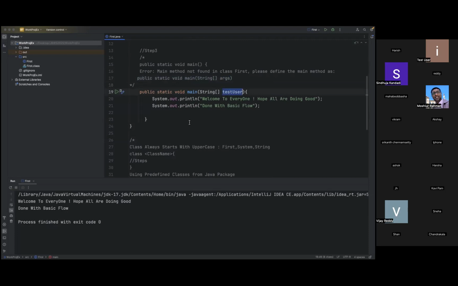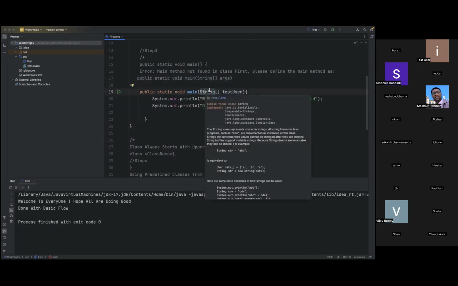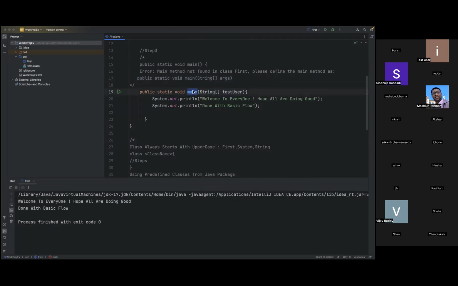So this is a string, this is a data type string. I'll discuss in the next session what the data type is and all. For now, the main method always has one input parameter, which is of type string. We can say a string type array argument is an input for the main method.